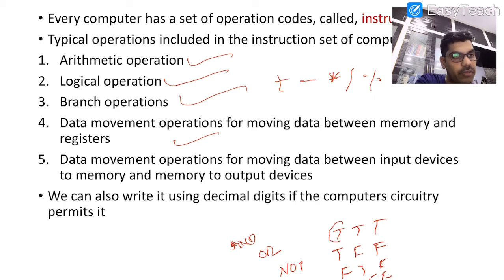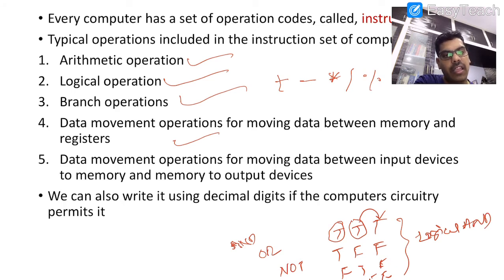If both the input values are true, then only the result is true, otherwise false. That is logical AND. In the same way, what is logical OR? If both the inputs are false, then only the result is false, otherwise true. True, false gives true. False, true gives true. True, true gives true.